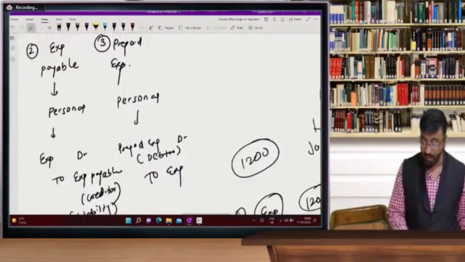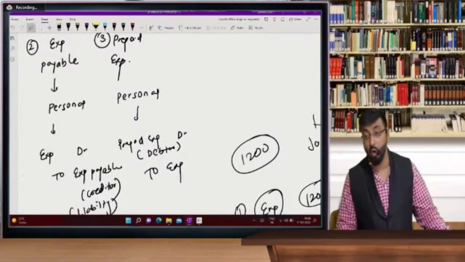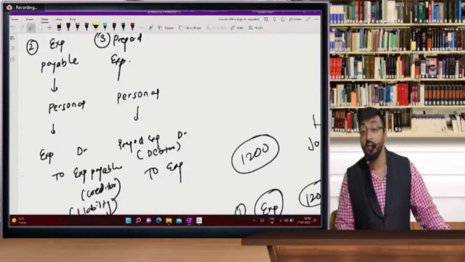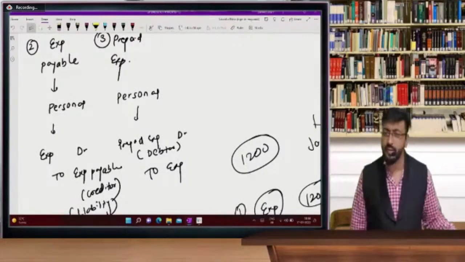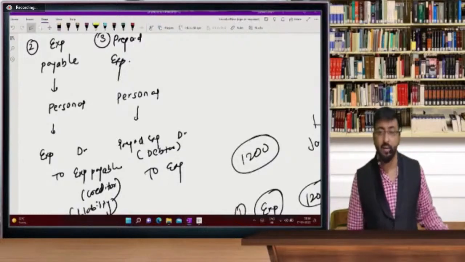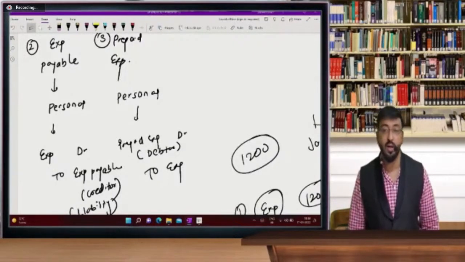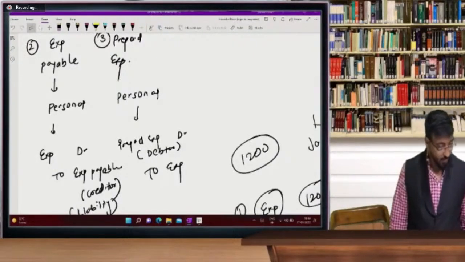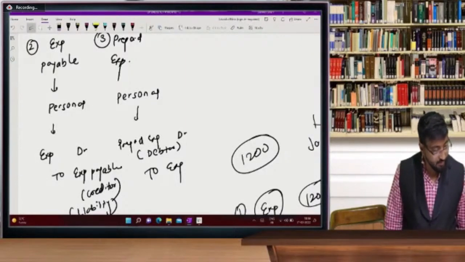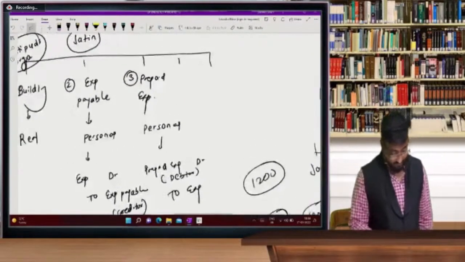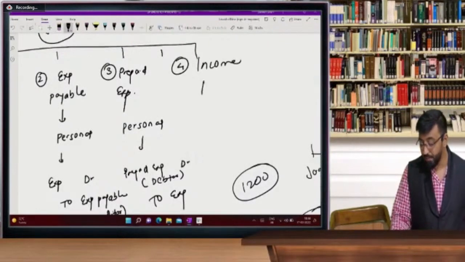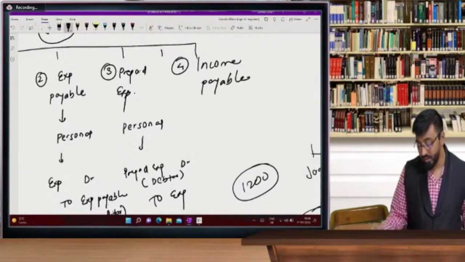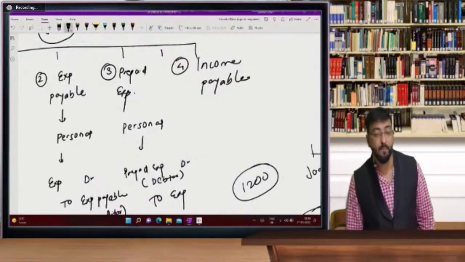So let's see who answered it very fast. So please write down prepaid expenses and you have to recall these entries. And please, today you revise it properly after this class. If you are getting wrong entry, you note down somewhere and write it or think on it afterwards. Yes, sir, getting this concept, prepaid expenses? Fourth one, income payable. So let's see who is answering very fast. Income payable.